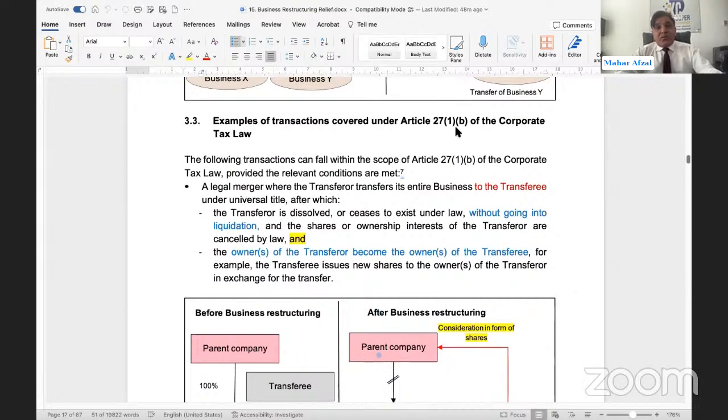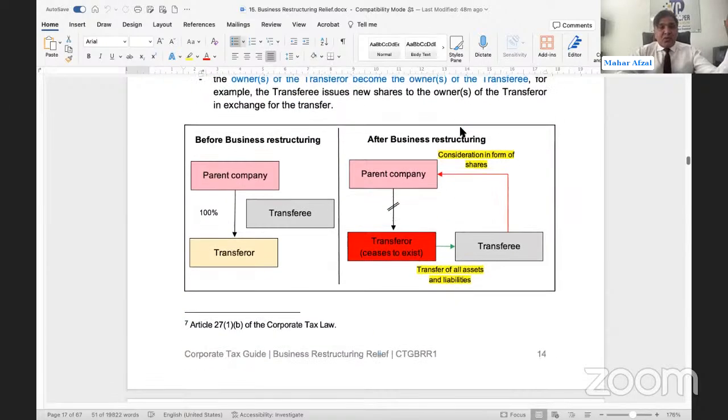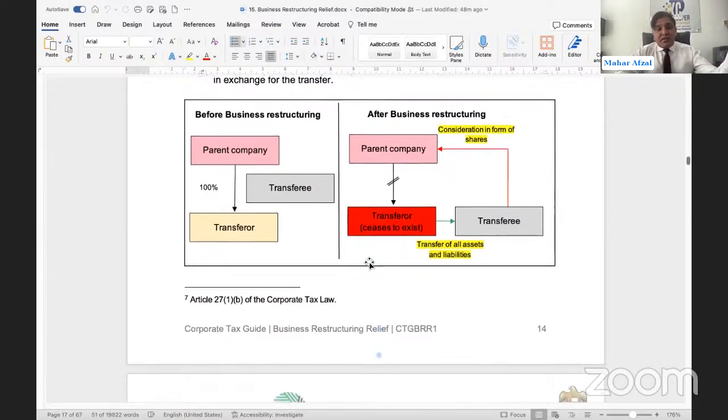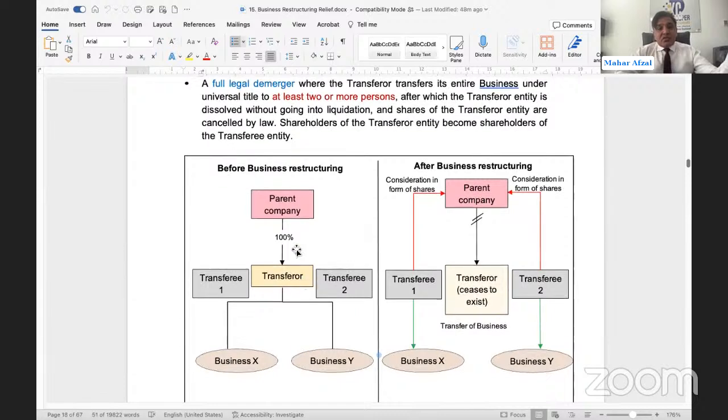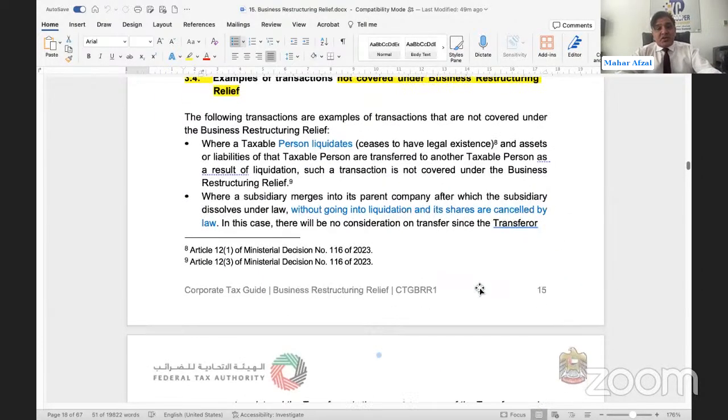Example where 27(1)(b), we have already discussed. 27(1)(b), the transferor will cease to exist. The entire business is being transferred, and the transferor can be one or more taxable persons. You can look into the example. A parent company transfers its business to this transferee, and this transferor ceases to exist. So yes, this will be considered business restructuring relief. In the same way, this transferor, this is a parent company, the transferor, this business has been transferred to transferee 1, 2. This business itself ceases to exist. Yes, they can enjoy the business restructuring relief.